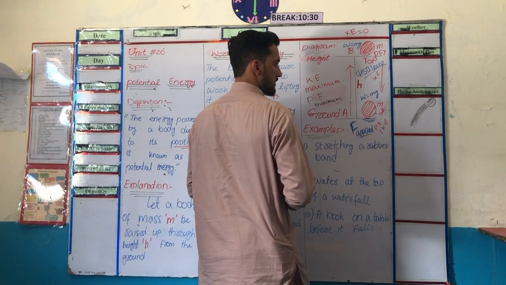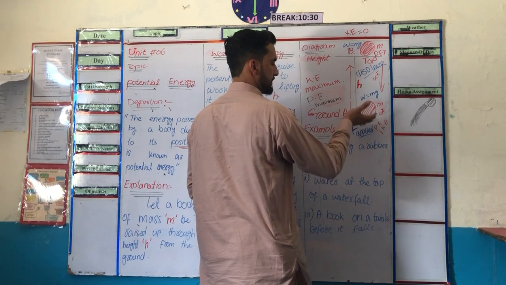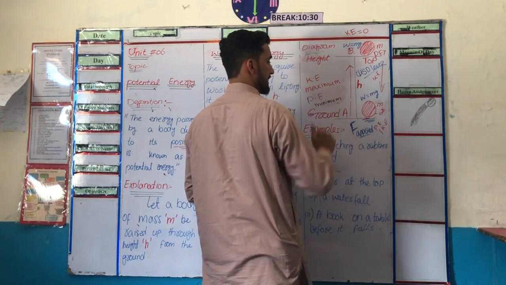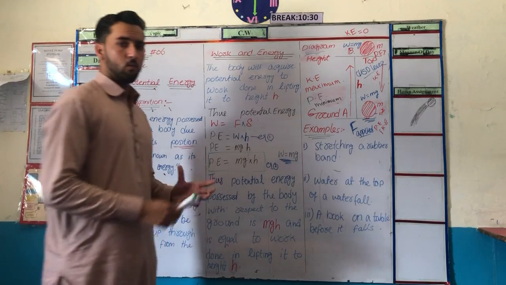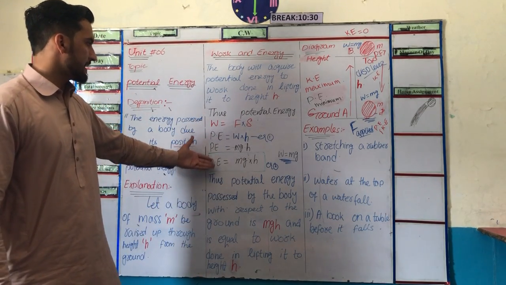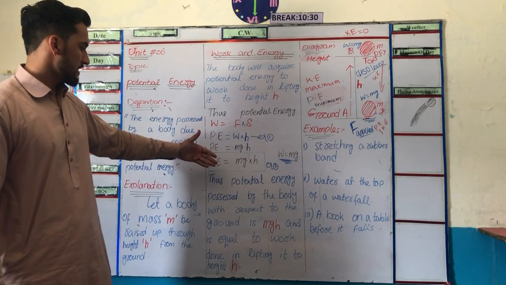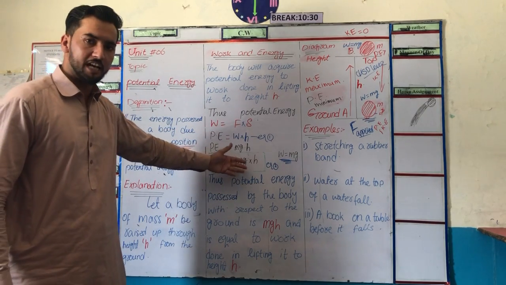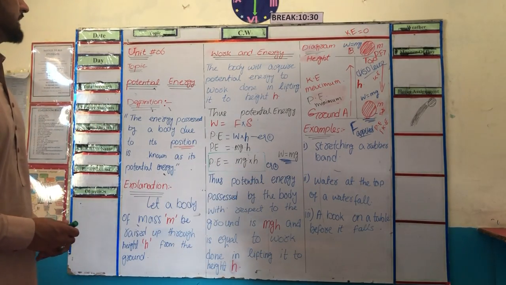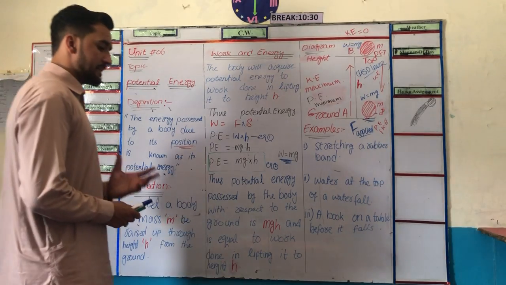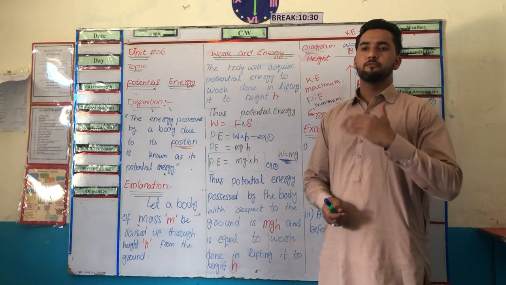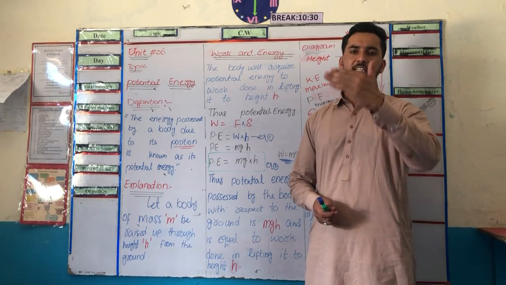So the object will be displaced vertically from position A to position B. So here the work will be done, and we know that the work done is completely converted into potential energy. We know that energy cannot be created nor destroyed, but it can be converted from one form to another form.